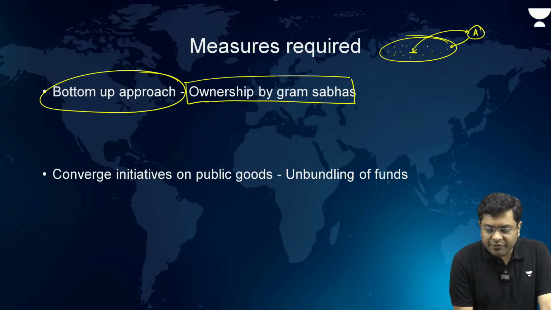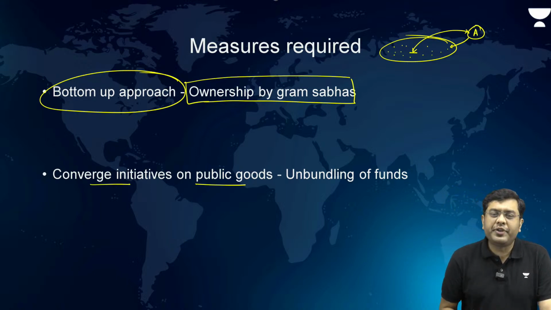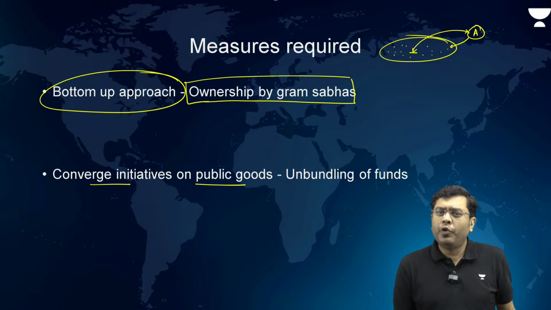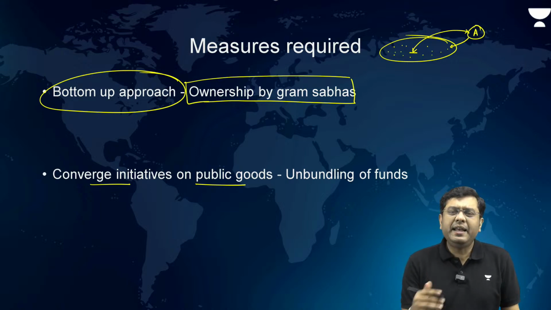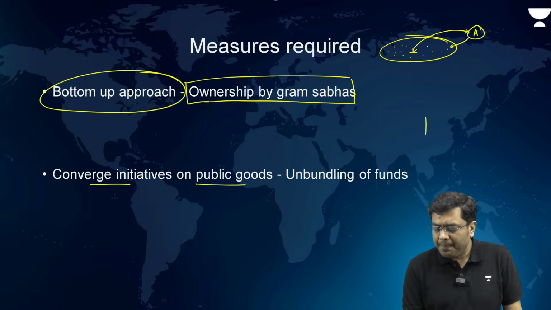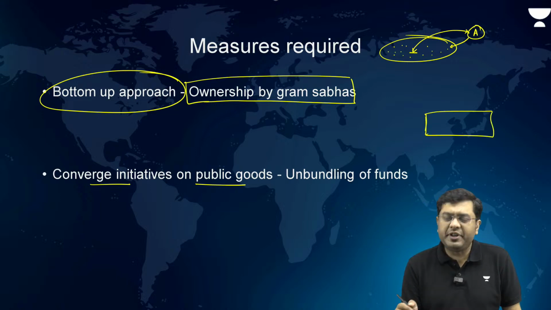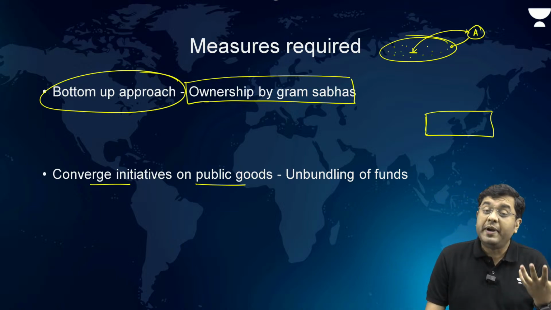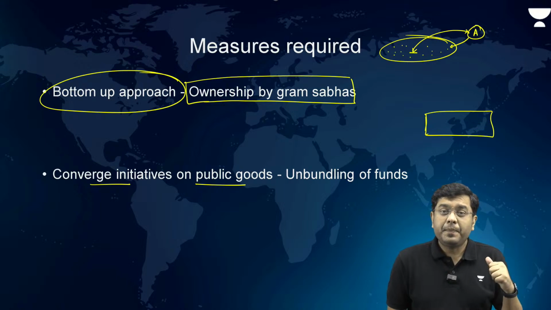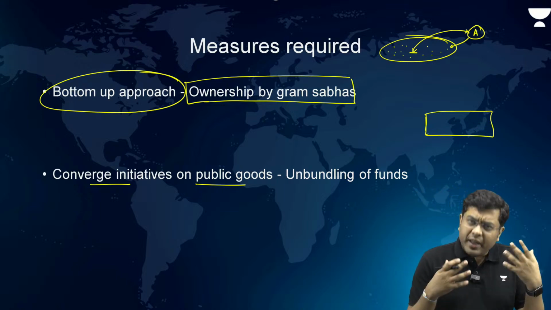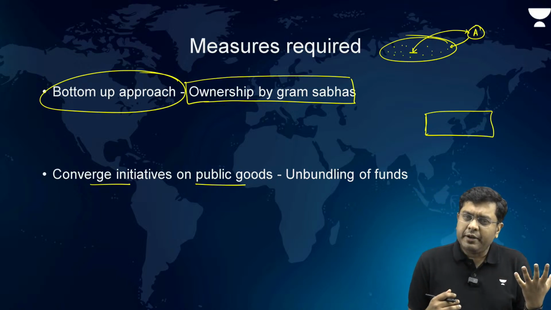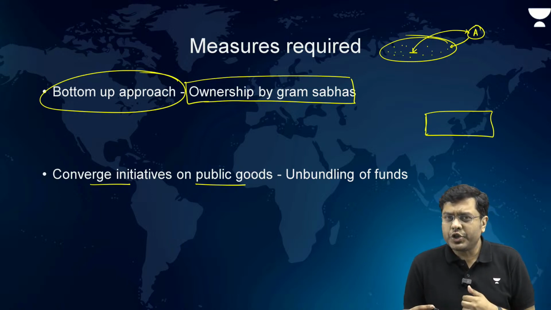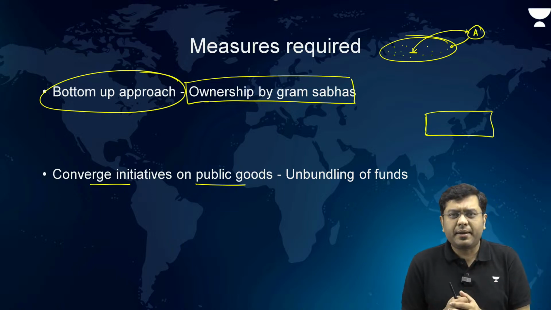Now, convergence of initiatives on public goods and unbundling of funds. What does this say? Basically, let's consider a particular area within a district, within a state. There the government invests in education, healthcare, infrastructure, skill upgradation and various other public goods.